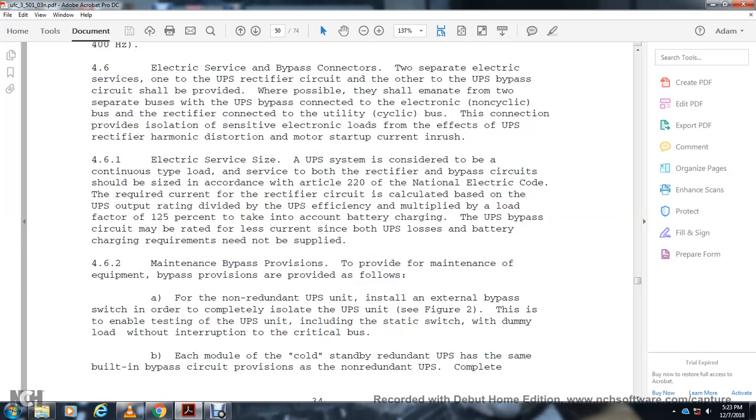The non-redundant UPS system unit with the installation of the external bypass switch in order to isolate the UPS unit. This is to enable the testing of the UPS unit, including the static switch, for the dummy load without interruption of the critical bus circuit.